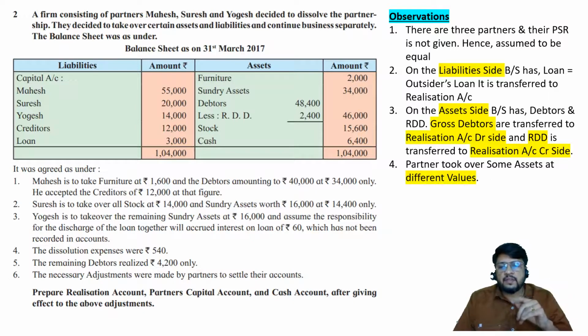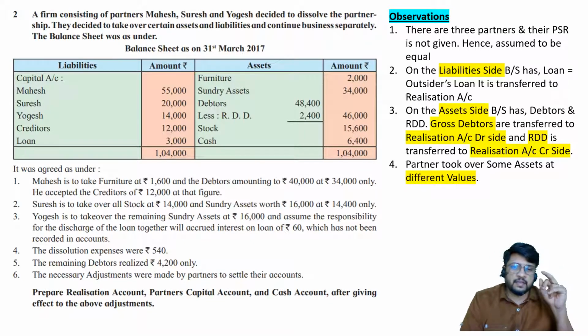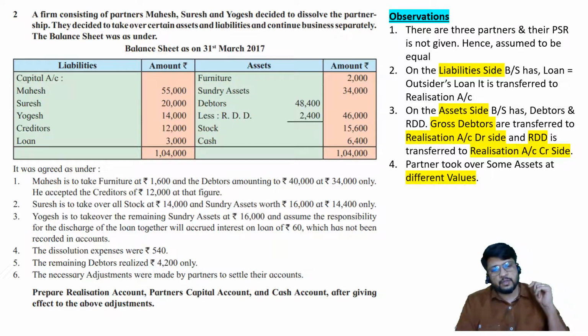And Yogesh is taking over remaining sundry assets at rupees 16,000. So I am more concerned about adjustment number 1 and adjustment number 2, where they are talking about debtors and sundry assets. Debtors amounting to rupees 40,000 at rupees 34,000 and Suresh to take over sundry assets worth rupees 16,000 at rupees 14,400 only. Now if you remember, a dissolution problem has three stages. First one is transfer stage, second one is realization stage, and third one is distribution stage.